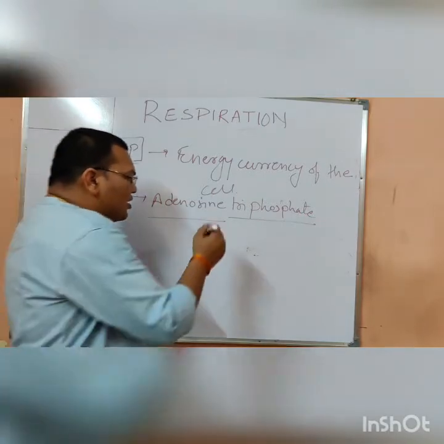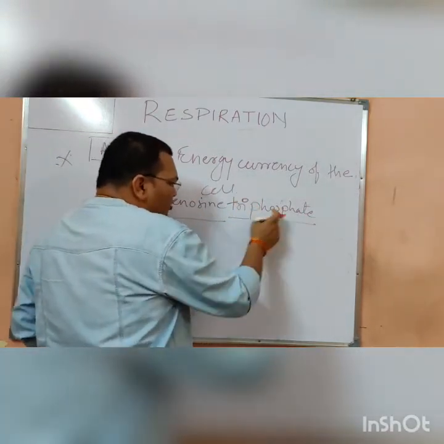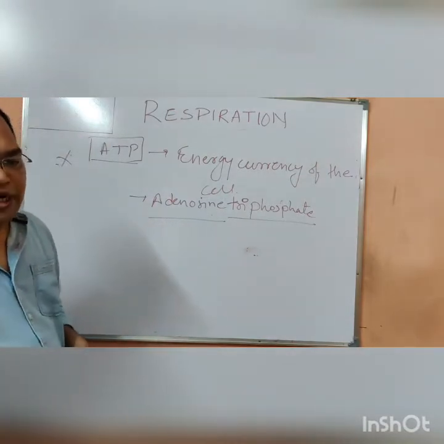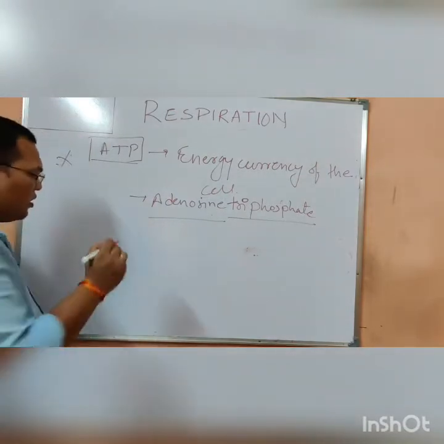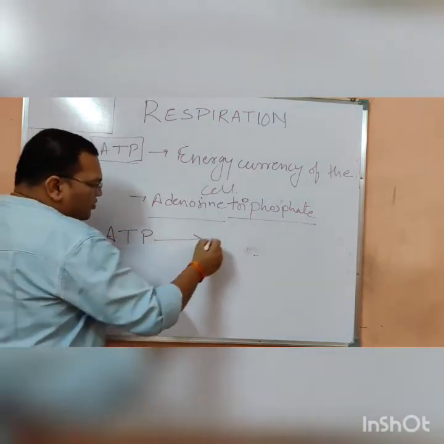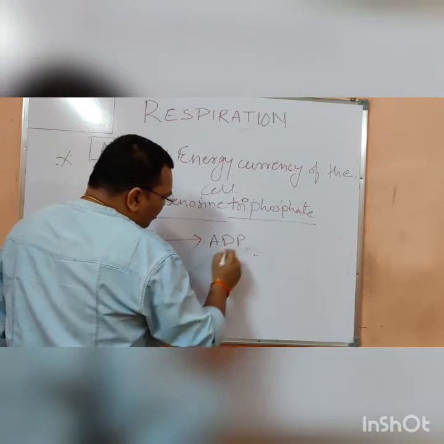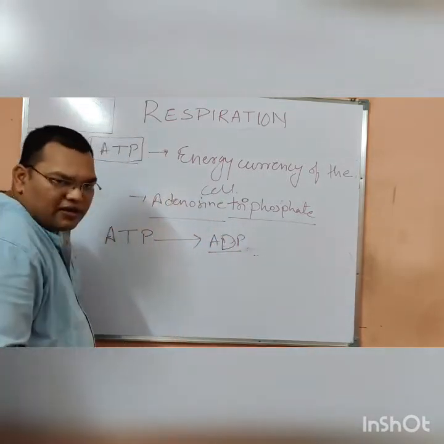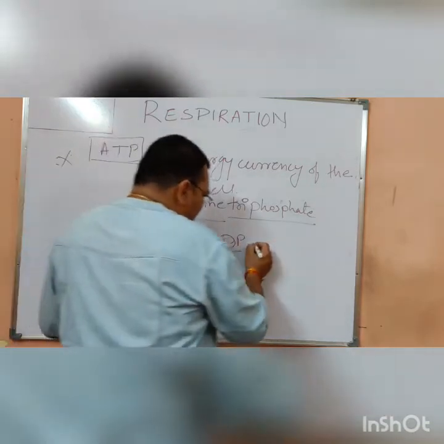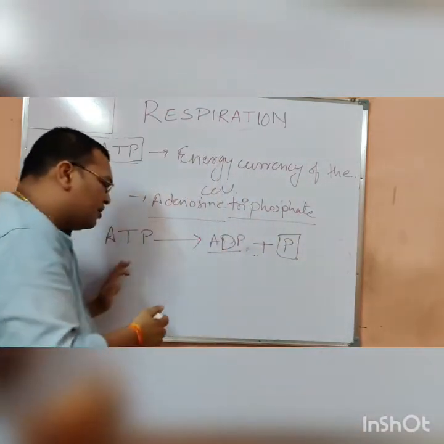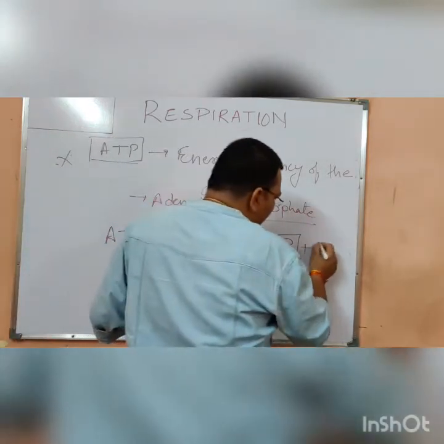That means it is made up of 3 molecules of phosphate. Now how does ATP provide the energy? When ATP converts into ADP, adenosine diphosphate, D is for di, it releases 1 molecule of phosphate. The 1 molecule of phosphate is released. A lot more amount of energy is released.